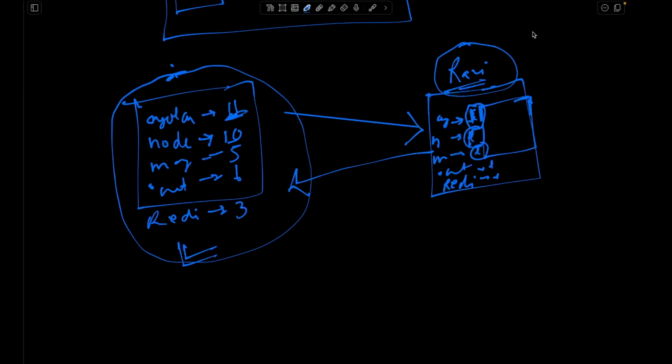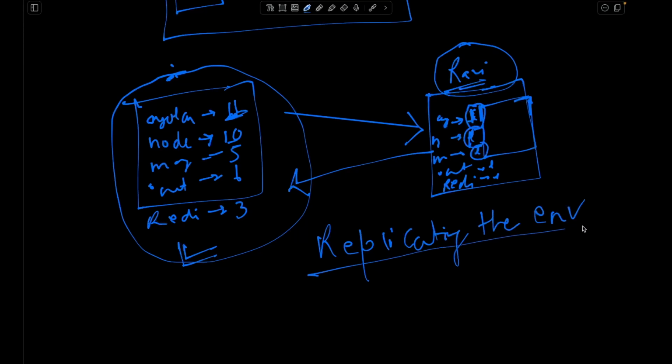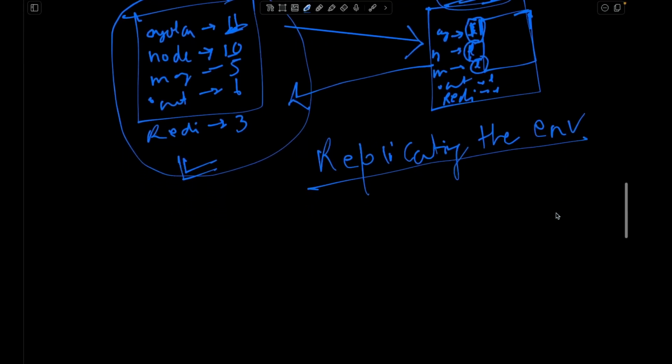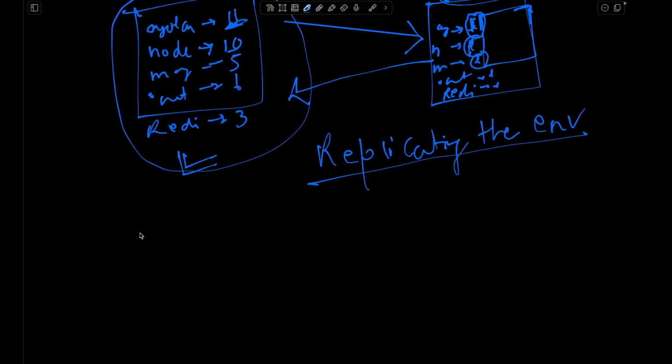Now this application is running, but you see how replicating the environment is so difficult, right? Or suppose this application is made for Windows, and he is having Mac OS.